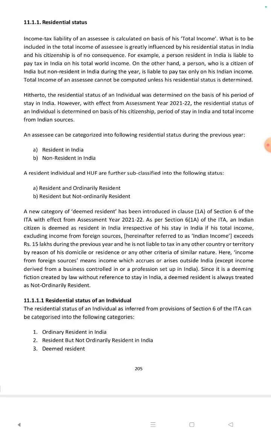Residential status. The income tax liability of an assessee is calculated on the basis of his total income. What is to be included in the total income of an assessee is greatly influenced by his residential status in India, and his citizenship is of no consequence.